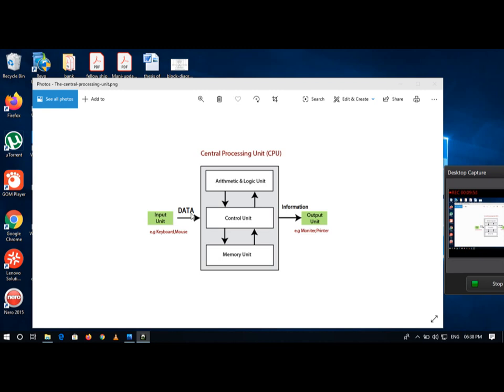Here a complete computer system consists of how many parts? 2 parts? 3 parts? Yes, most of the students answer 3 parts: a CPU, a monitor, a keyboard. Okay, then what about the mouse? What about the printer? What about the projector? These are also parts of a computer. Then the number increases.